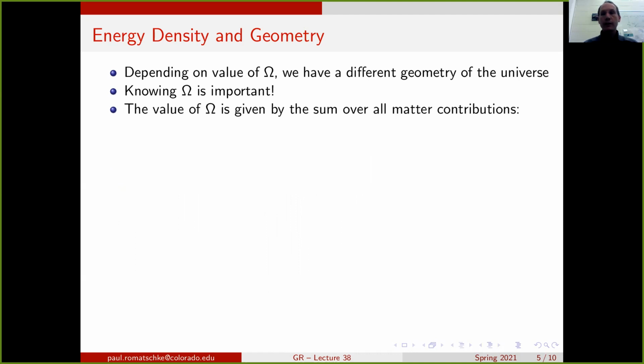The value of omega, because omega is just the ratio of energy density over the critical energy density, is given by the sum over all matter contributions. So we have omega is a sum that contains the contribution from matter. By this we mean matter that is made out of ordinary particles. We have talked about dust in earlier lectures of this course. And the other two components would be radiation. This could be photons, for instance. And finally, contributions from the vacuum energy or cosmological constant.